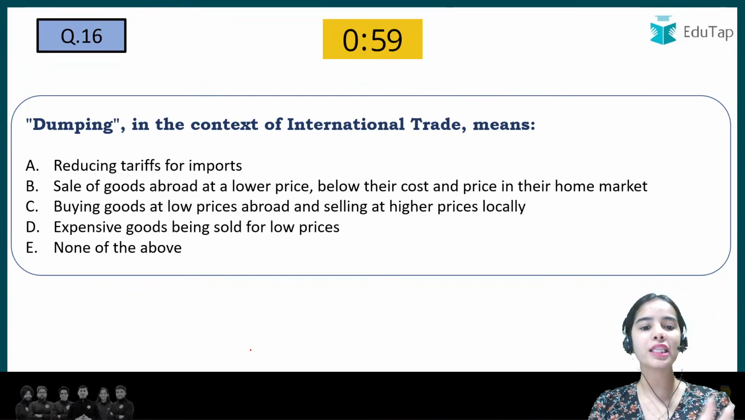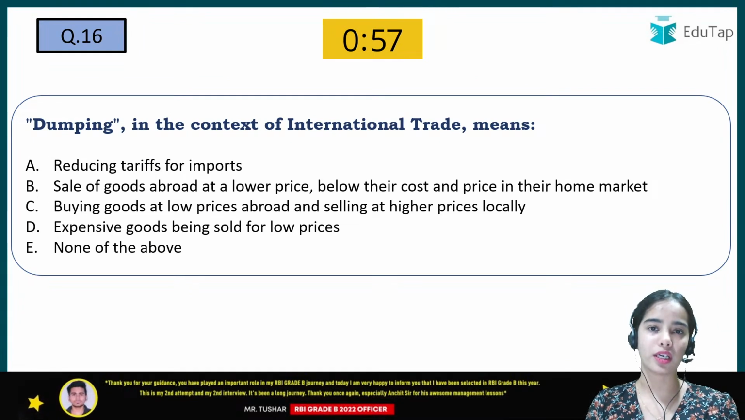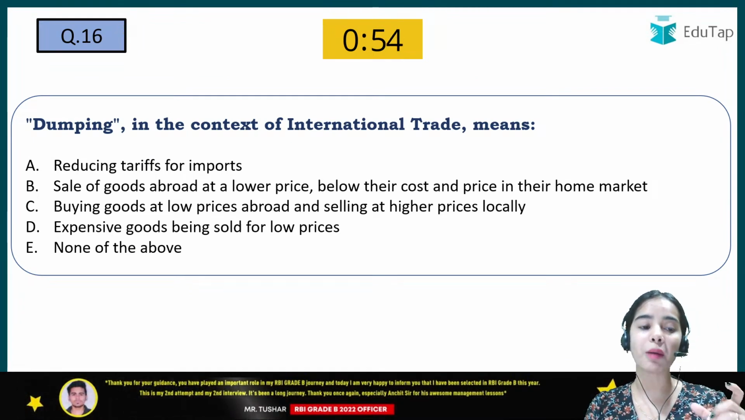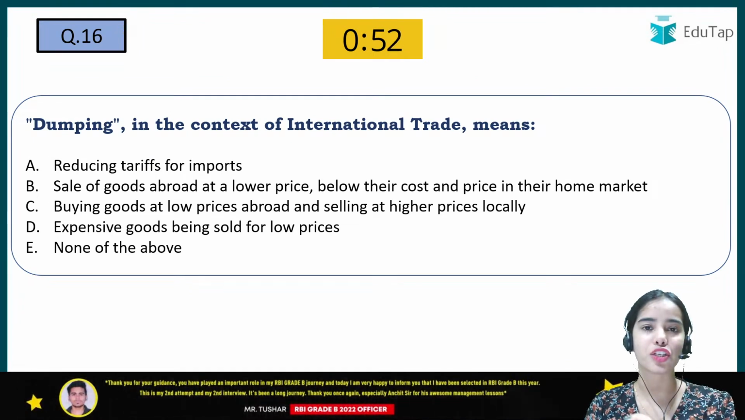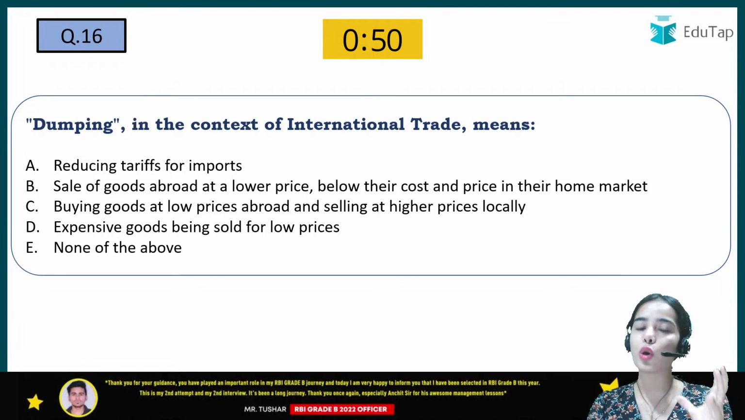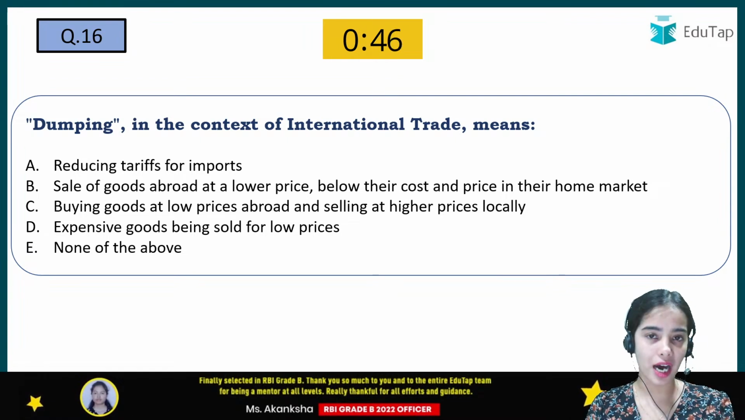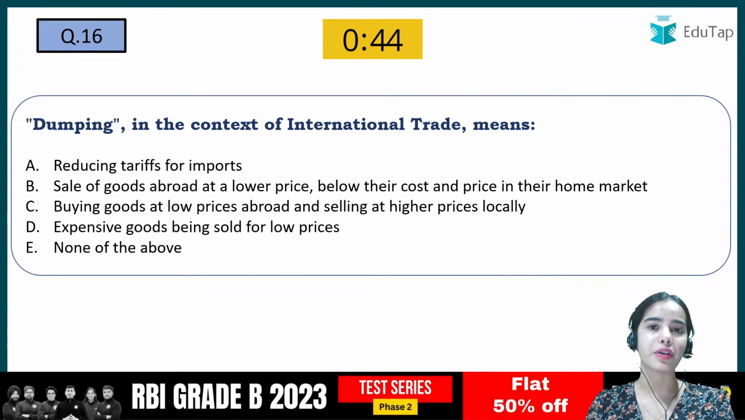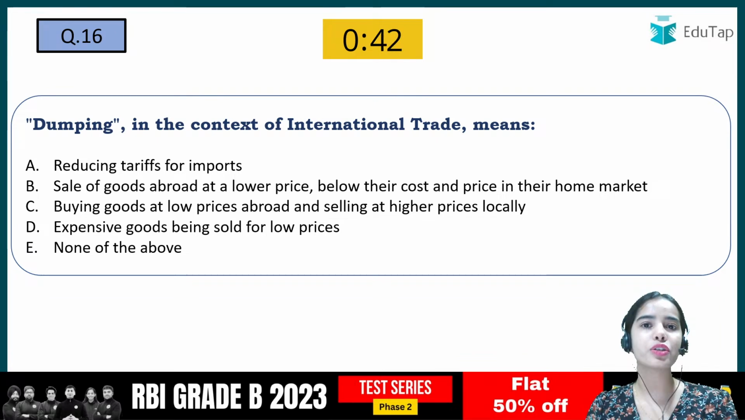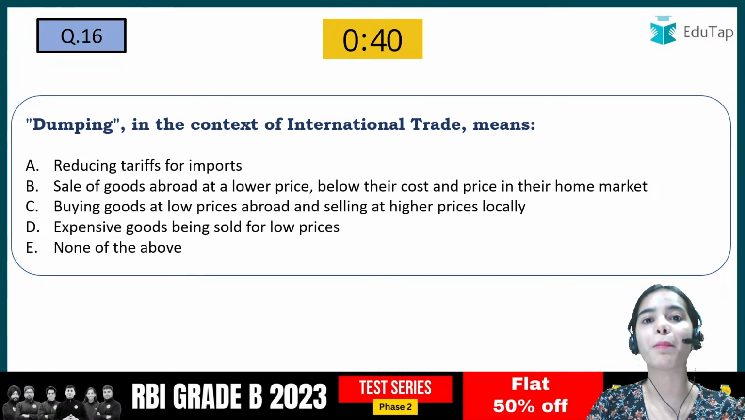Next is: dumping in the context of international trade means what? In the past few years, dumping was a very hot topic in the international community because China was doing lots of dumping in many different countries. Still, dumping is happening in our country and in many other countries also. So in the international trade context, you have to tell what dumping means. Okay.